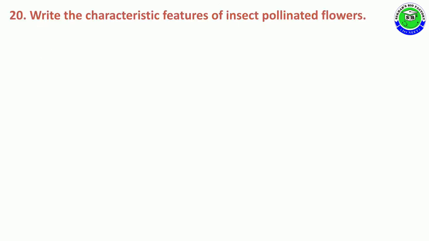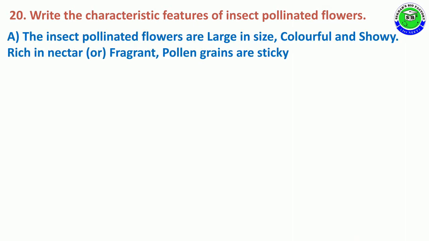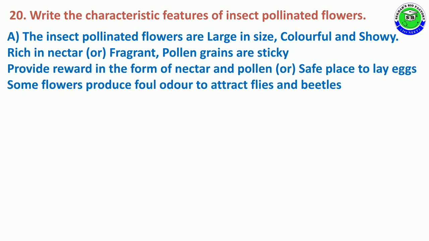Question number 20. Write the characteristic features of insect pollinated flowers. The answer is: insect pollinated flowers are large in size, colorful, showy. Along with this, the flower is rich in nectar or fragrant. Pollen grains are sticky in nature.